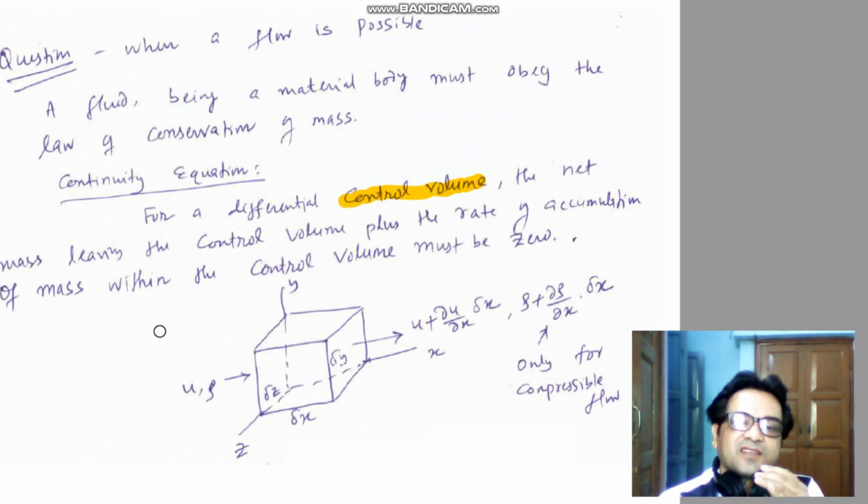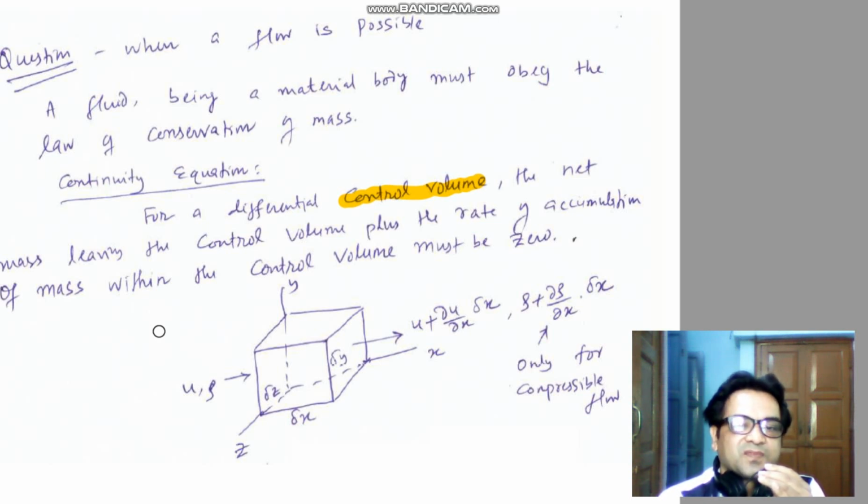In class I have already given the example of a bank account, showing how you can derive different conservation equations using that simple technique. In case of mass, mass is entering the control volume, mass is leaving the control volume, as well as there is accumulation of mass within the control volume.